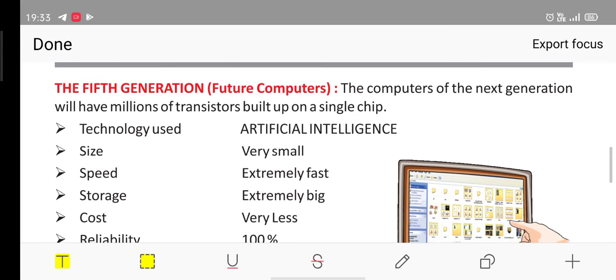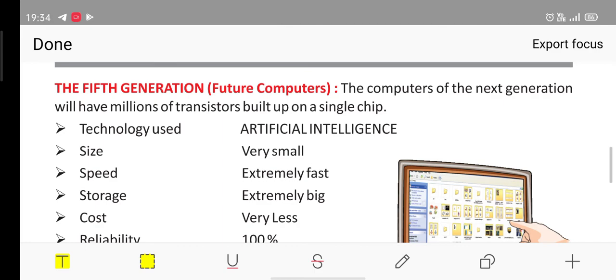Now moving to the fifth generation or the future computers. Now also we are not satisfied. We have this much good computers, but we still want to evolve our technology, and we are developing the fifth generation computers, and up to an extent it has already been developed. So let's see what is there in that. The computers of the next generation will have millions of transistors built up on a single chip.